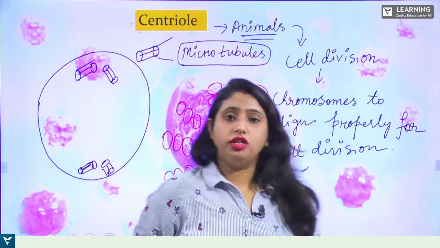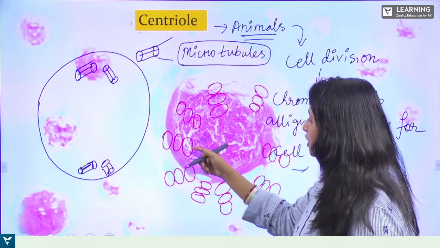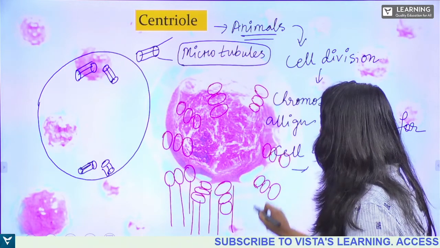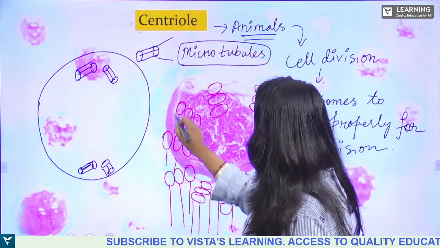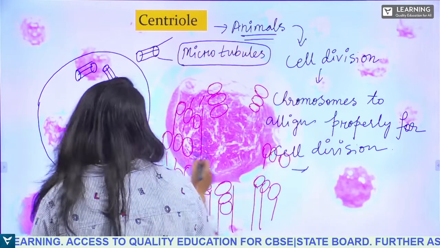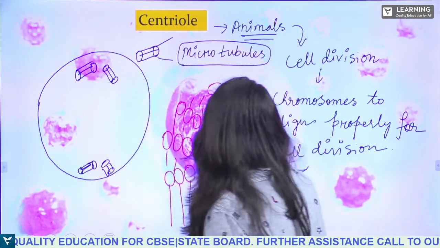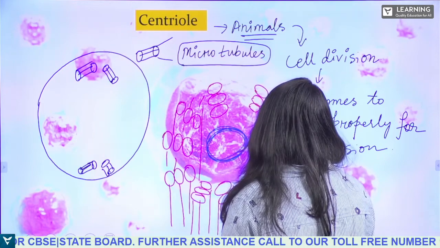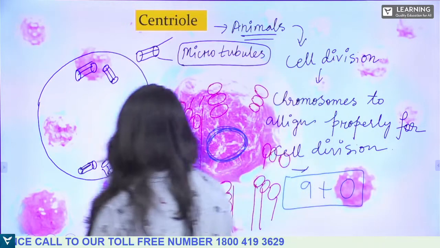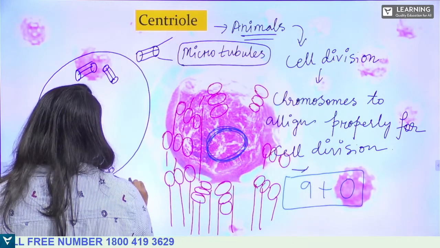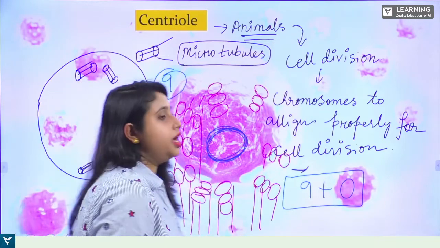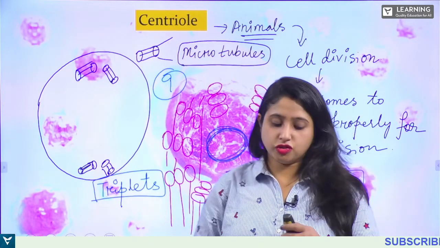So they are arranged in the form of 3, that is triplets, and they are 9. These are all microtubules. This is basically the structure of microtubules, and in the center of them you will find a hole. So that's why it is known as 9 plus 0. What is the formula? It is 9 plus 0, because they are arranged in the form of triplets, clear. And how many are there? That is 9. Is that clear?